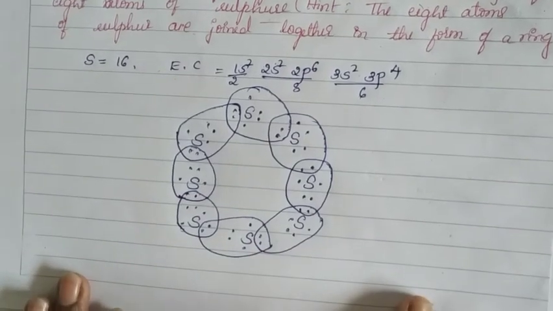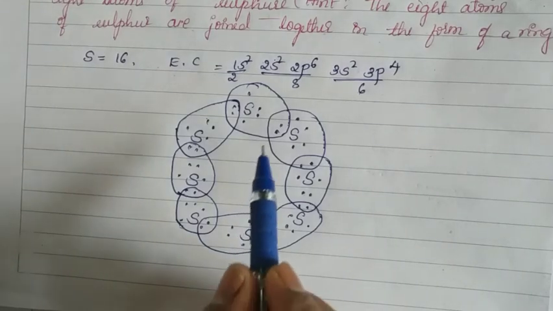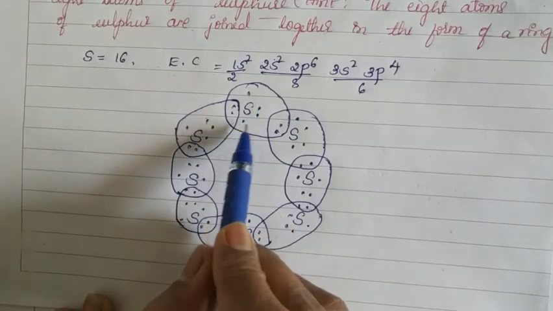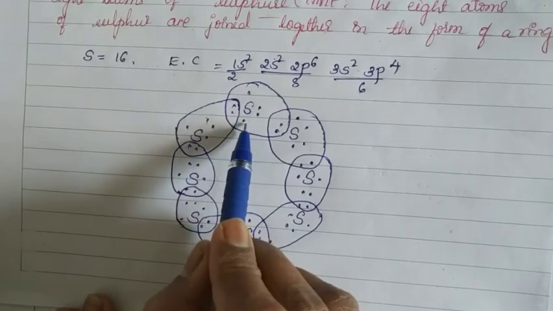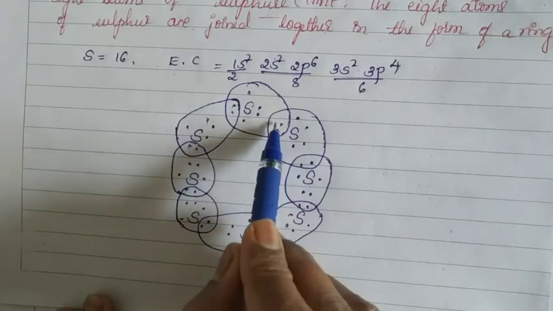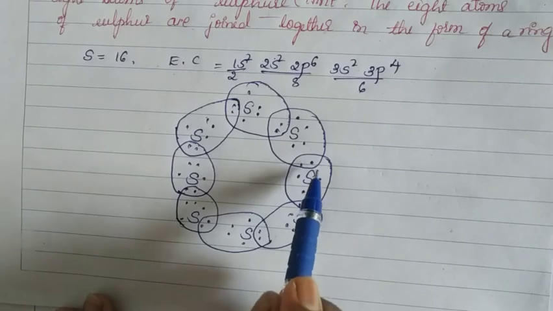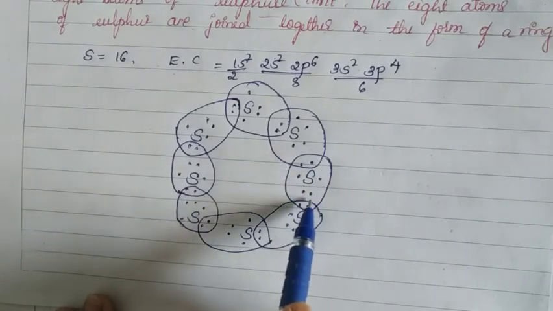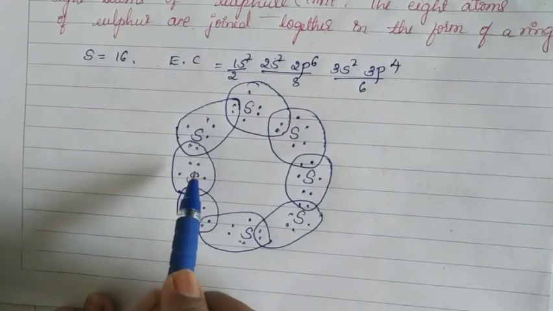See here, all of you: the sulfur atoms are arranged like this to become a sulfur molecule. Sulfur atoms are joined in the form of a ring like this. That gives the sulfur molecule. Look at this sulfur, children. Around it, how many dots? 8 dots. Only this sulfur has 8 dots around it. Now come to the second. See here carefully. This is also 8. Now observe here: this sulfur has 6 dots around it. For this sulfur, it is also 6. Here also 6, 6, 6.